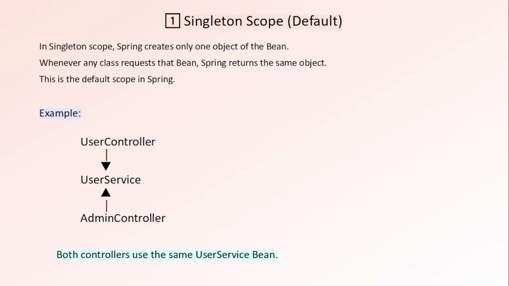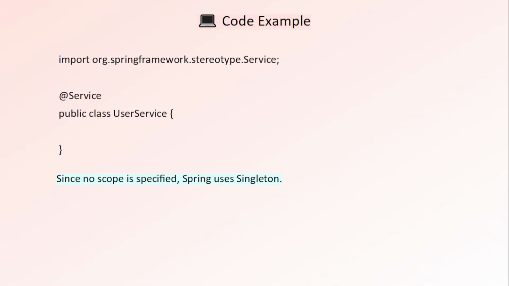So first one is singleton scope. As I already told you, it creates only one object of the bean. Whenever any class requests that bean, Spring returns the same object, and this is the default scope in Spring. This is the example of singleton bean scope. In this code example, we didn't specify any scope, so Spring will use singleton scope.